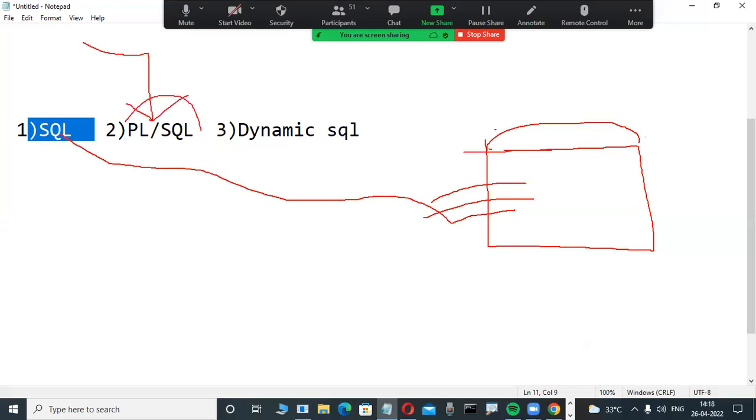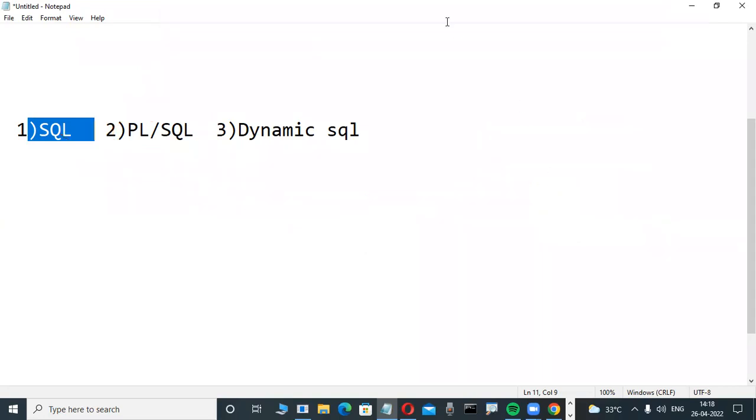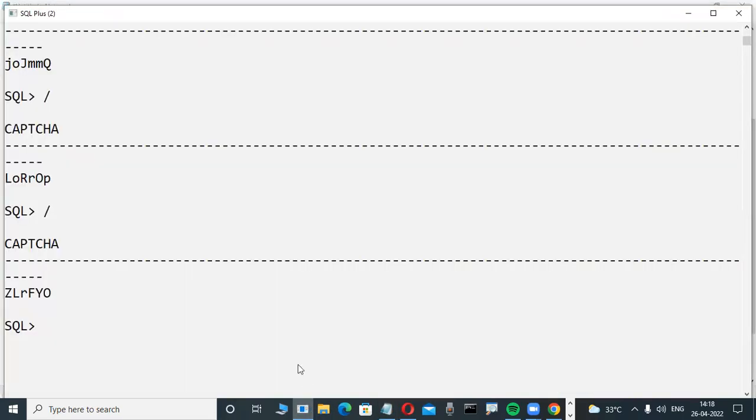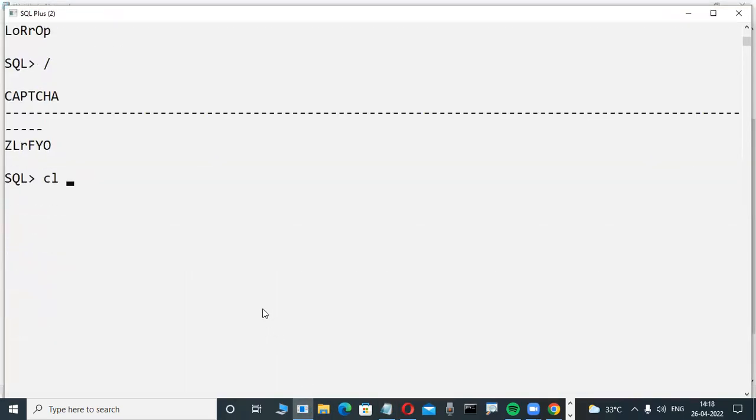Where do we use PLSQL, which is another language? After SQL, in our course we learn PLSQL. Why are we learning procedural language concepts? For operating on the Oracle database in projects, this is very helpful. How? Just observe the concepts only. Suppose so many people go to banks daily. I'm telling one example of how they use it in a real-time project, and why you are learning this PLSQL language.